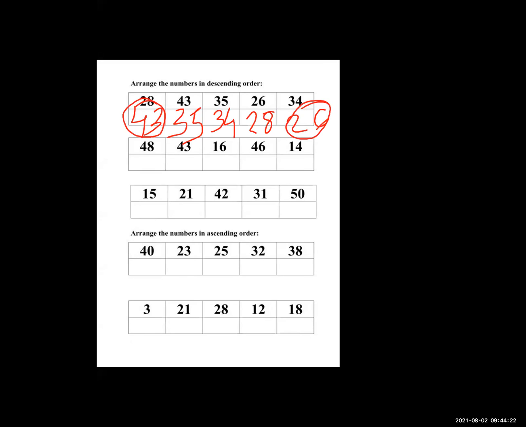So while we solve the descending order, it means we should go from the biggest number to the smallest number. It is called a descending order. It is also called a decreasing order. Keep it in your mind, we should go from the biggest number to the smallest number. And ascending order is the opposite, smallest number to biggest number. Understand everyone? Okay.